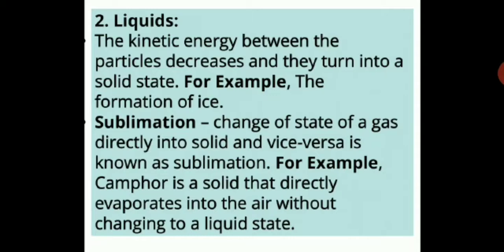Sublimation, you have to take down the definition of sublimation here. Change of state of a gas directly into solid and vice versa is known as sublimation. For example, camphor is a solid that directly evaporates into the air without changing to a liquid state. As we have discussed in our earlier session also, there are certain substances like naphthalene, camphor, anthracene, ammonium chloride. They directly go from solid to gaseous state or from gaseous state to solid state without passing through the intervening liquid state. Such substances are called sublimable substances, and this process is called sublimation.